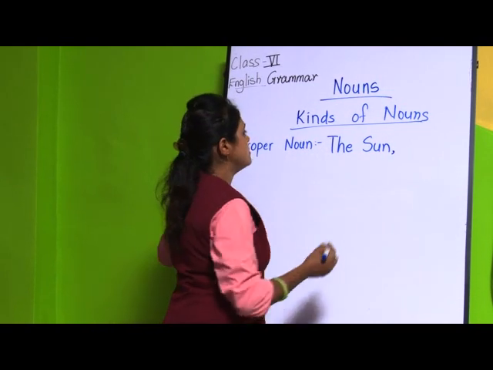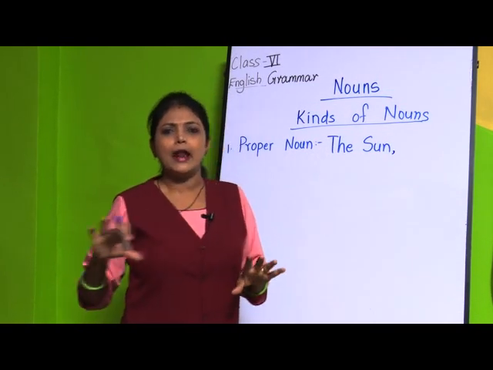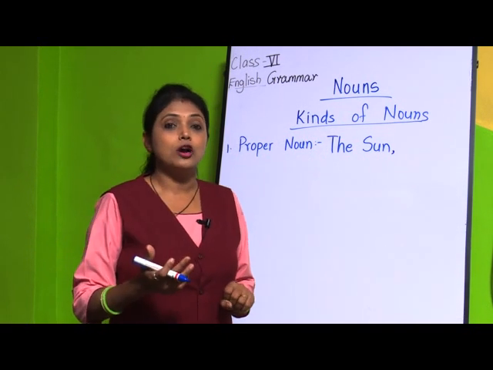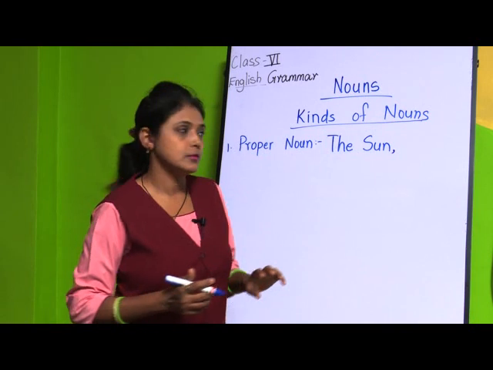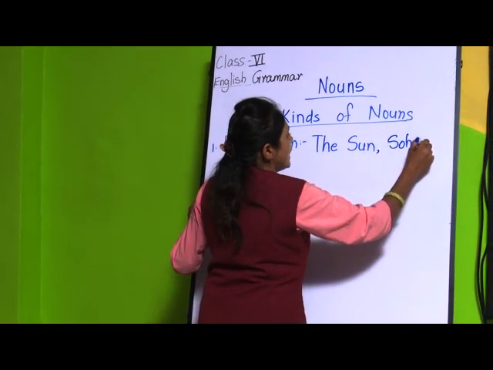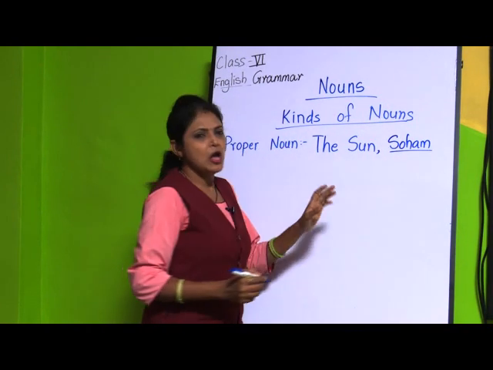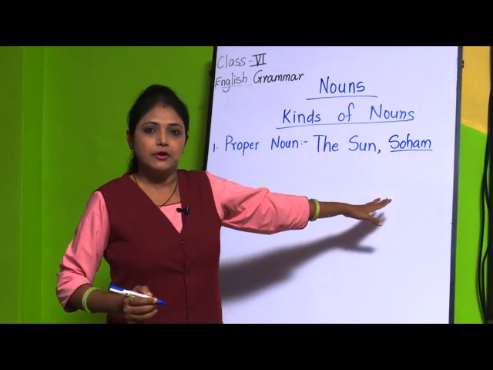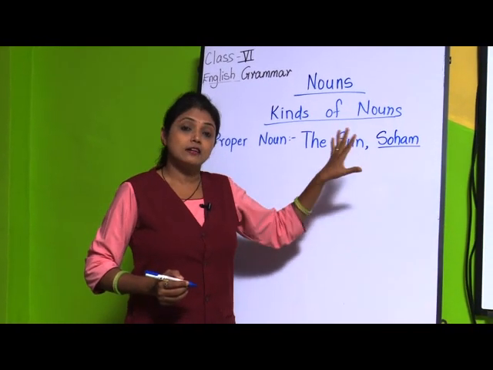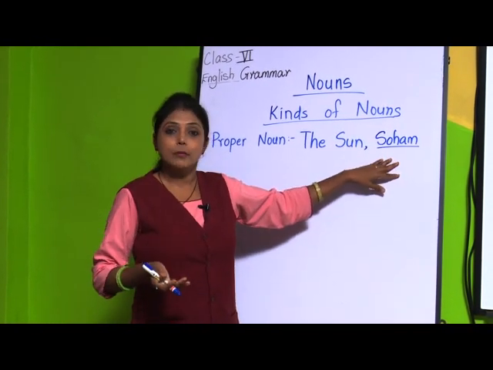Okay. Then earth, and in the same way all the planets in the solar system are proper nouns. Then if we talk about Soham, if I write the name Soham, many boys may have this name, right? So will we say that it is a common noun?